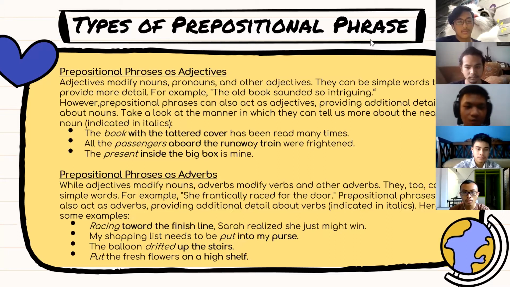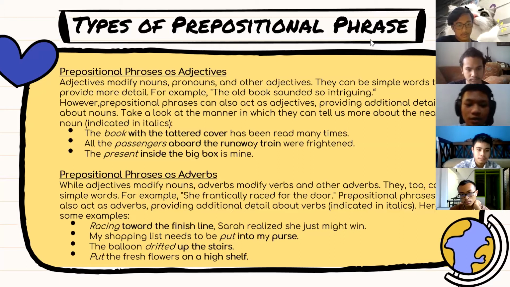So the second one, prepositional phrase as adverbs. Well, adjectives modify nouns, adverbs modify verbs and other adverbs. They too can be simple words. For example, she frantically raced for the door.